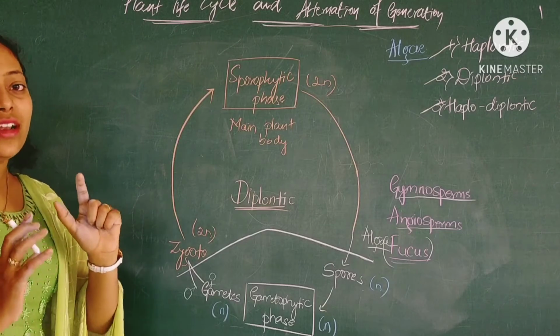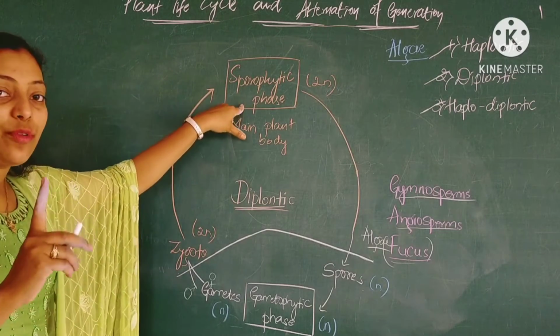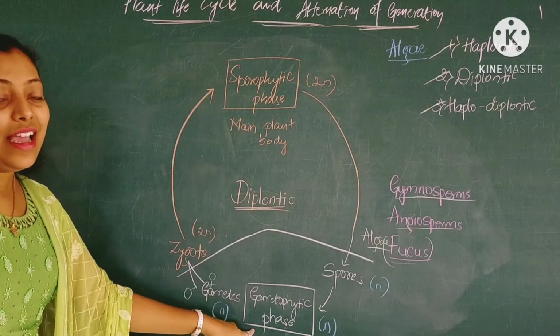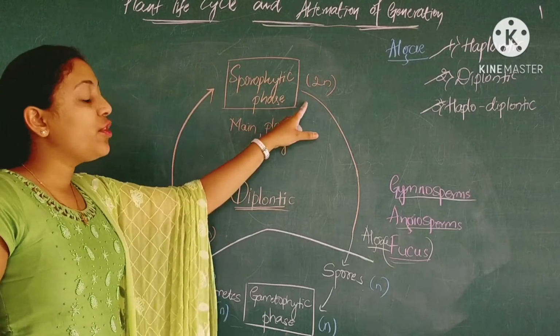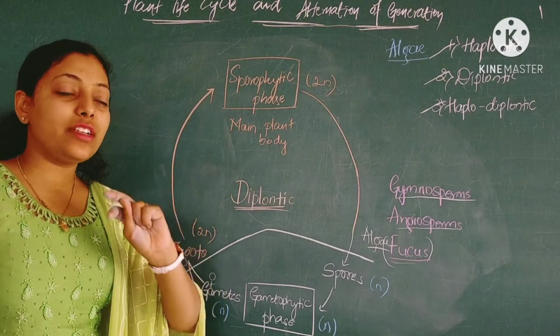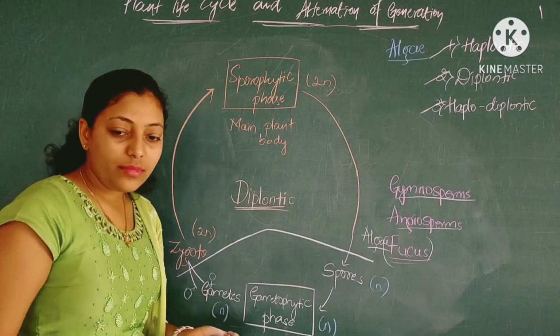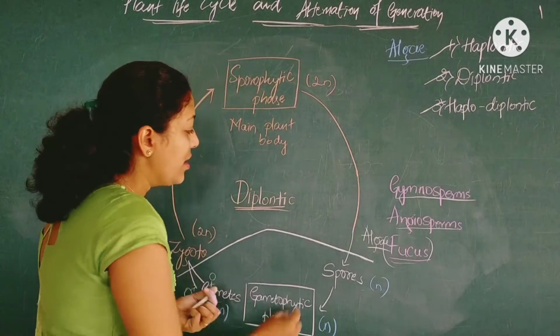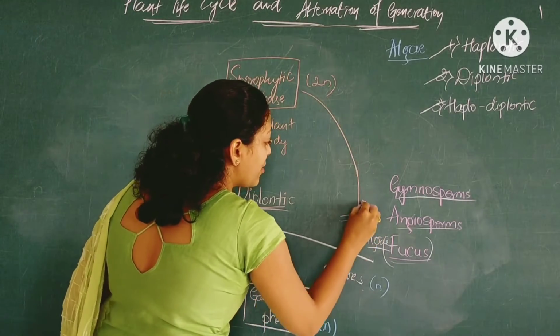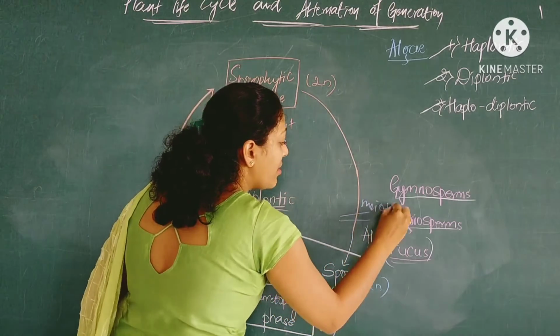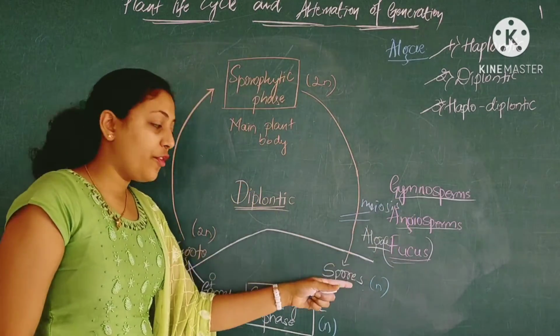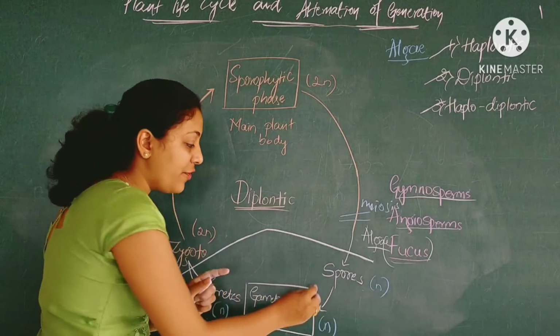The life cycle, you all know, consists of one sporophytic phase and another gametophytic phase. The sporophytic phase consists of the diploid set of chromosomes. Meiosis takes place over here, and soon after meiosis we see reductional division. With the help of meiosis we find spores.